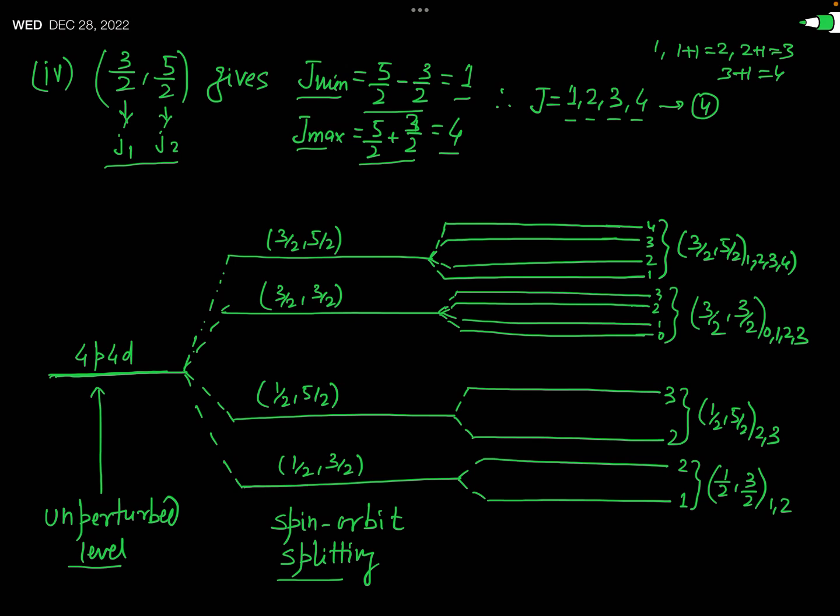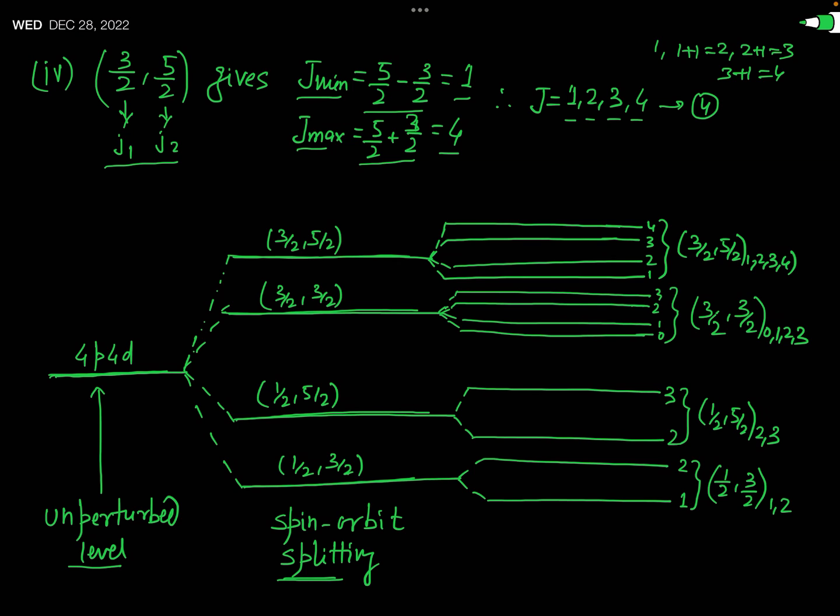The first or the lowest energy level is marked by the combination of J1 and J2, 1 by 2, 3 by 2. The second is marked by the combination 1 by 2, 5 by 2. Third is marked by the combination 3 by 2, 3 by 2. And fourth one is marked by the combination 3 by 2, 5 by 2. So this single unperturbed energy level has been split in these 4 energy levels after a spin orbit interaction.